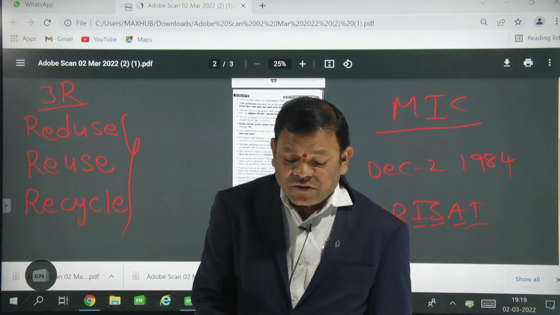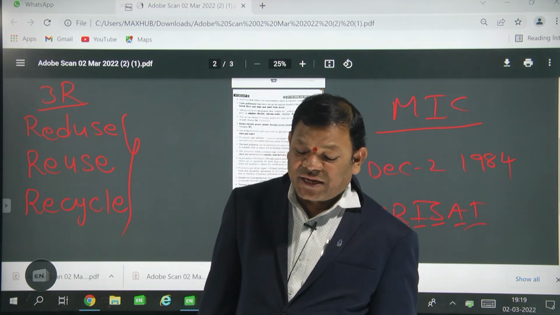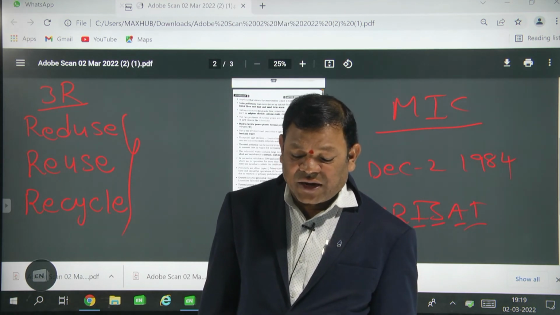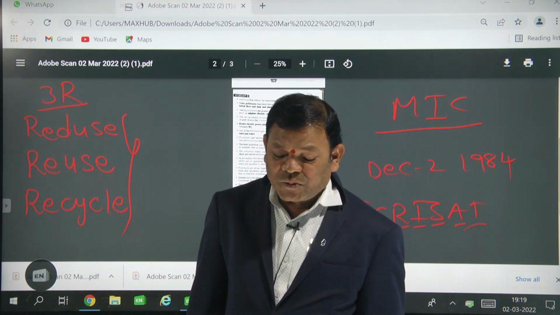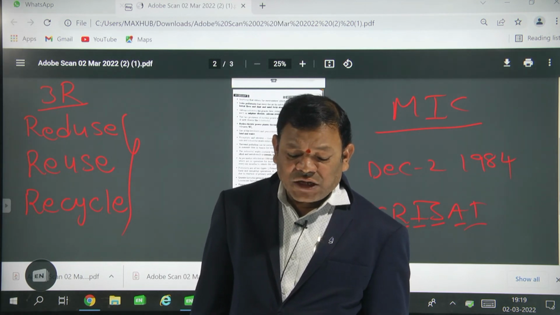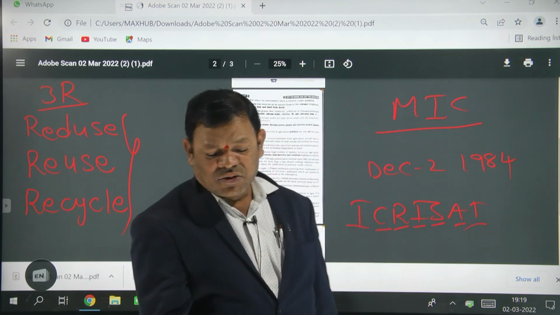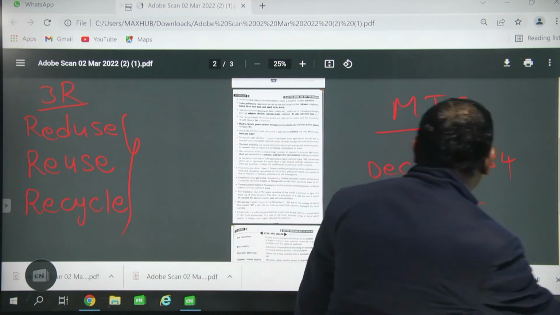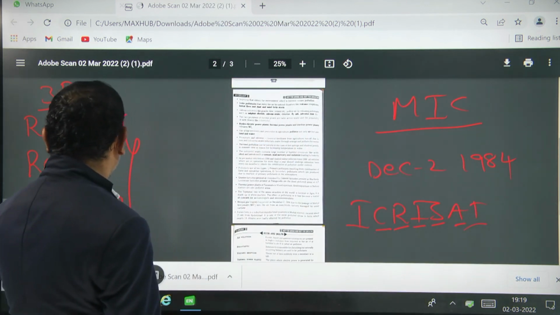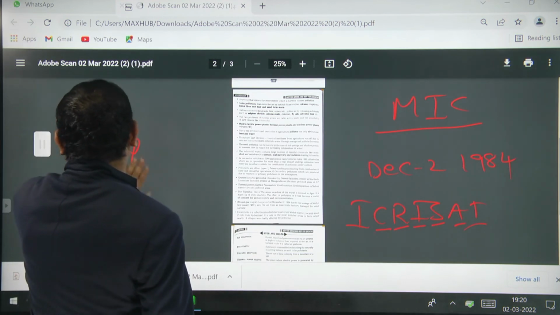Patancheru is a suburban area and mandal headquarters of the Medak district, located about 25 kilometers from Hyderabad. It is one of the most polluted areas in India, where nearby 14 villages were badly affected by the pollution.